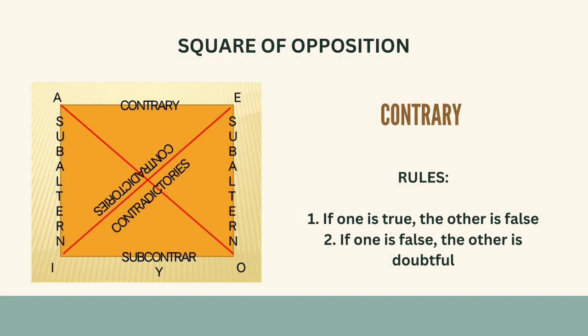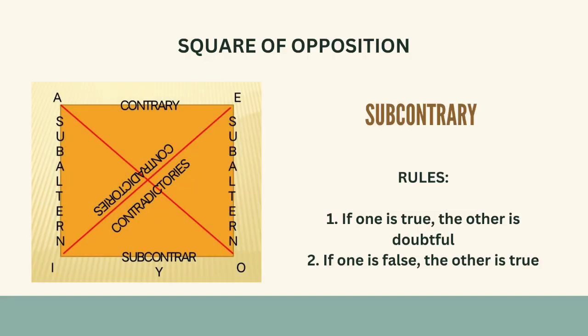The rules in contrary: if one is true, the other is false. If one is false, the other is doubtful. For example, no students are girls is false. Therefore, every student is a girl is doubtful. In subcontrary, the rules are: if one is true, the other is doubtful. If one is false, the other is true. For example, some students are girls is true, therefore some students are not girls is doubtful.